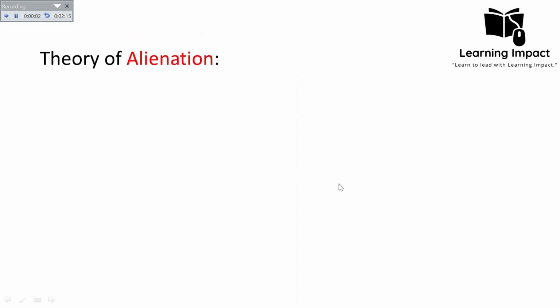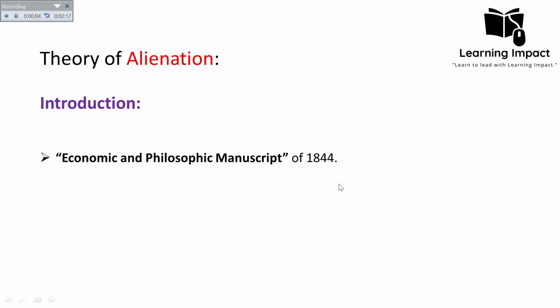Now, for the theory of alienation, first we will discuss its introduction. Karl Marx gave this theory in his work known as the Economic and Philosophic Manuscripts of 1844. This manuscript was written in Paris, which is why it is also known as the Paris Manuscript. As we discussed in the detailed biography of Karl Marx, he was from a Jewish family, and to avoid the anti-Semitism, he moved from one place to another, facing expulsion after expulsion. During that time he settled in Paris for some years, and then he moved to England. In Paris he wrote this manuscript.